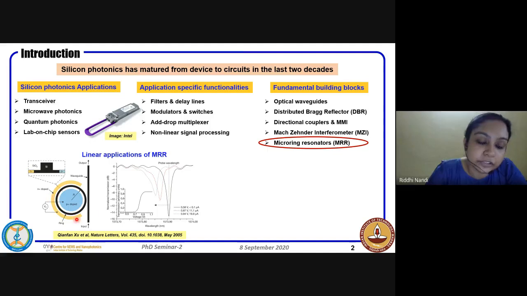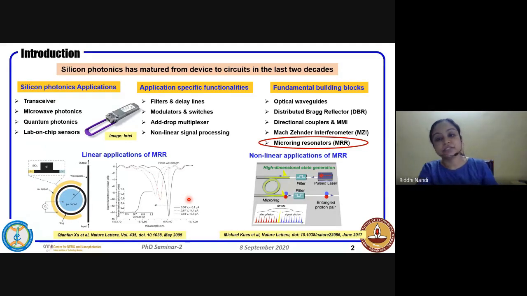Now this can be reconfigured using a PIN diode, a PN diode, or a thermo-optic phase shifter, but here they have used a PIN diode. If you see the cross section, it looks like this. The optical waveguide remains intrinsic, and P and N regions are doped on either side of the waveguide. When you bias it, carriers are injected into the ring waveguide, the refractive index changes, and hence there is a shift in the resonance. So this can be used as switches or modulators.